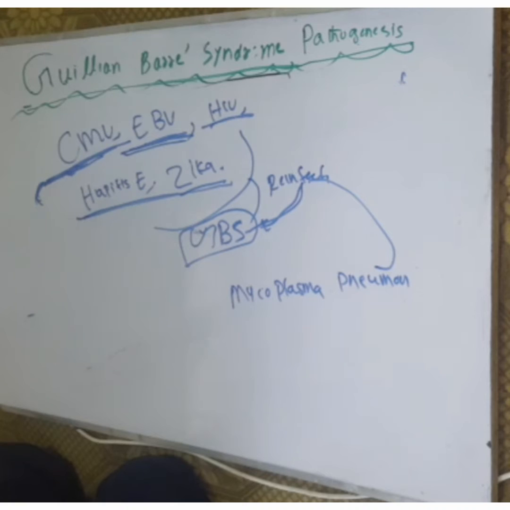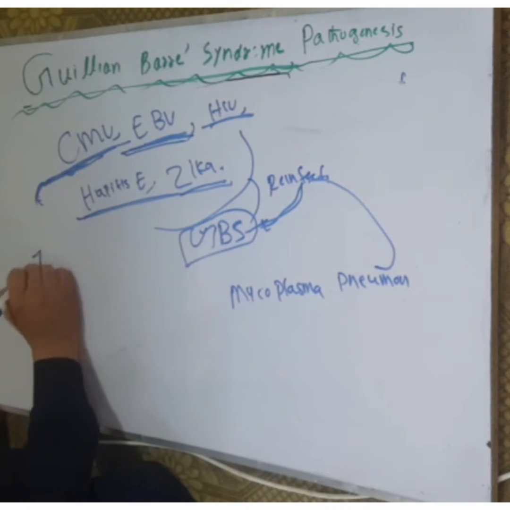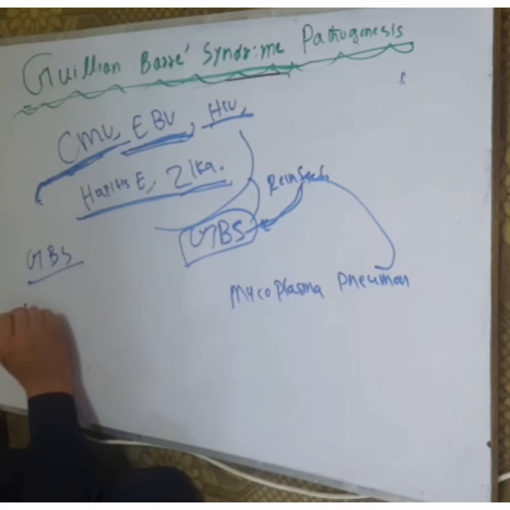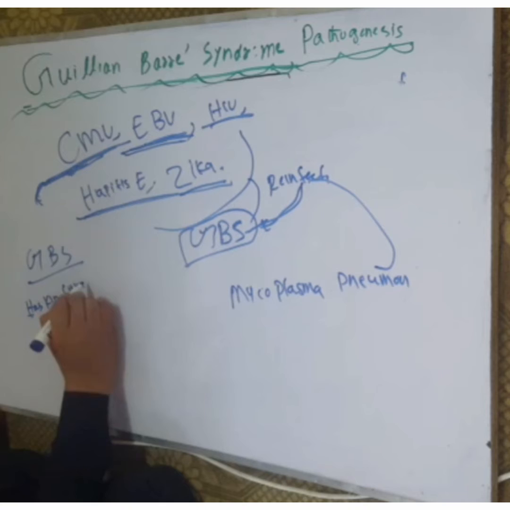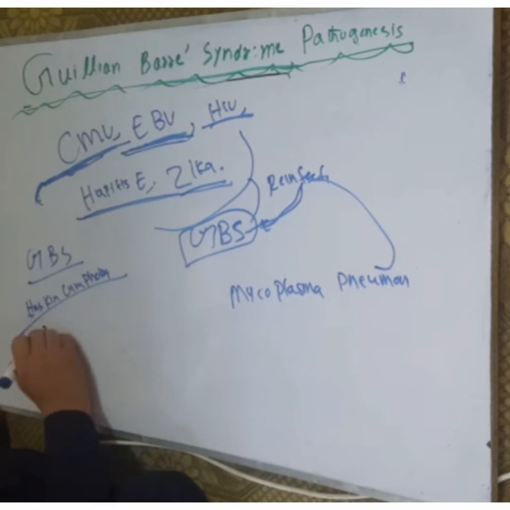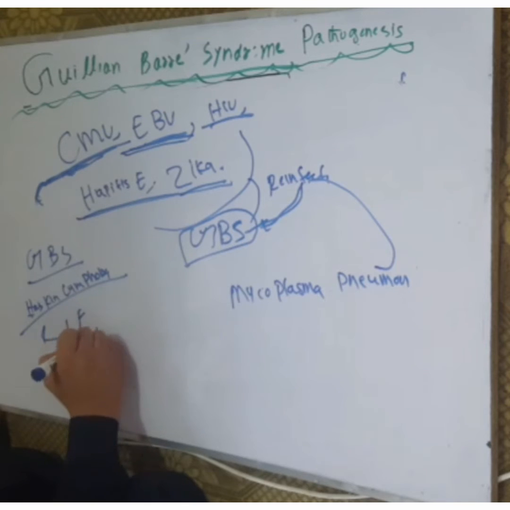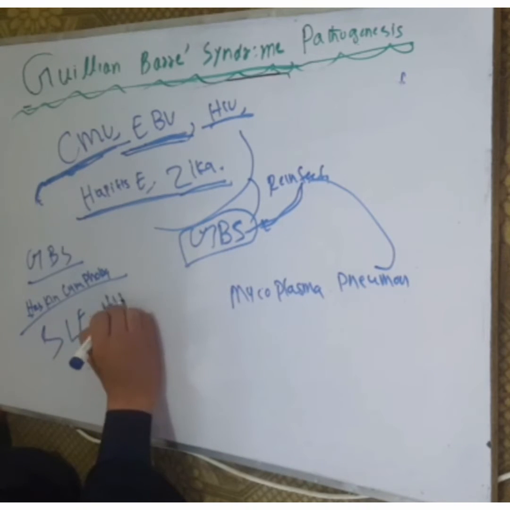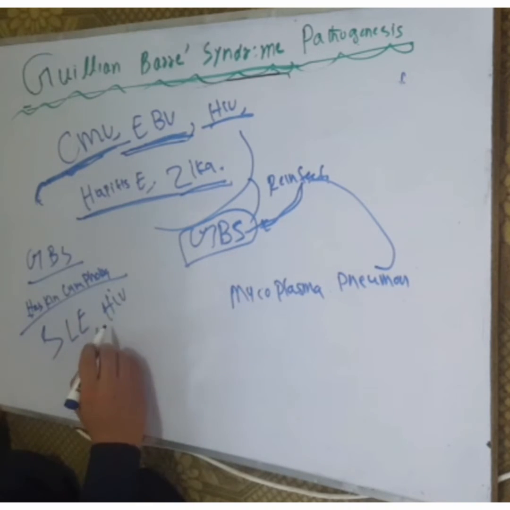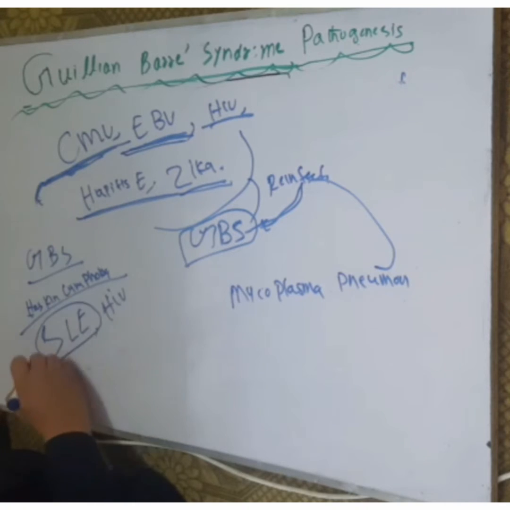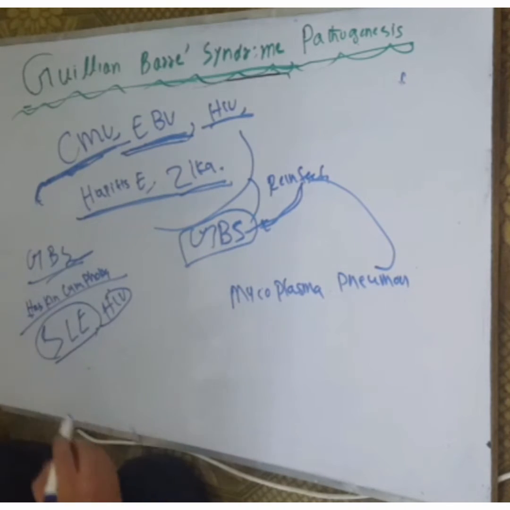Guillain-Barré syndrome also occurs much more in Hodgkin lymphoma and SLE, systemic lupus erythematosus. HIV seropositive individuals and SLE can predispose to GBS, Guillain-Barré syndrome.